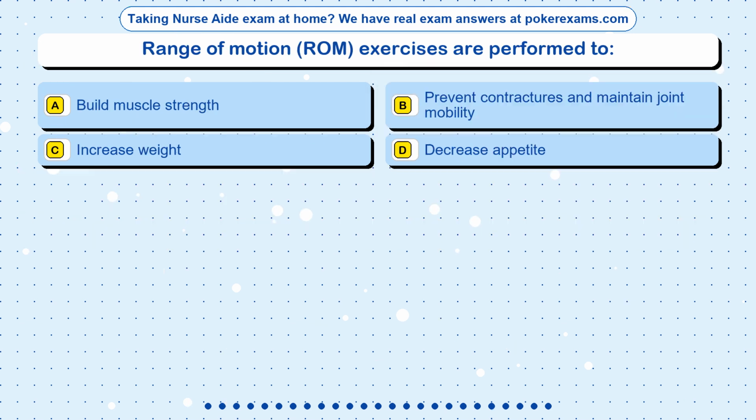Question 9. Range of motion, ROM, exercises are performed to: Option A, build muscle strength. Option B, prevent contractures and maintain joint mobility. Option C, increase weight. Option D, decrease appetite.